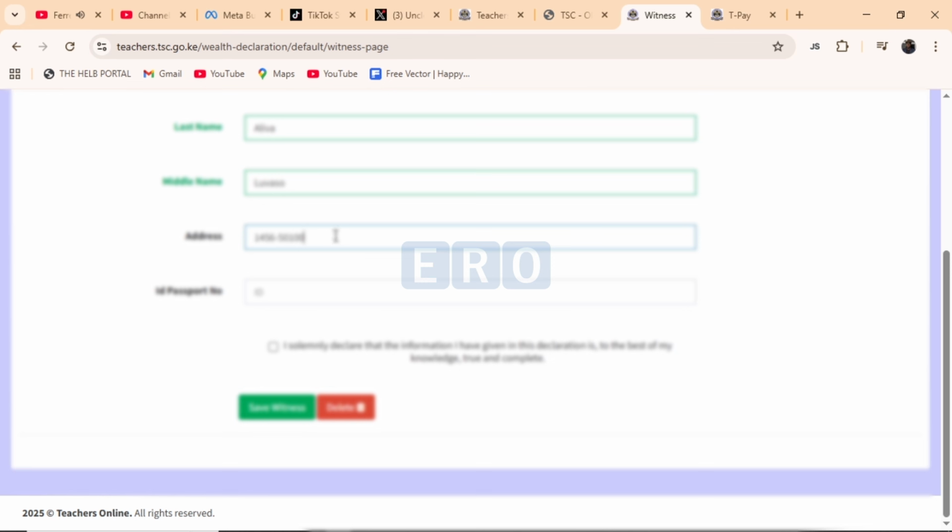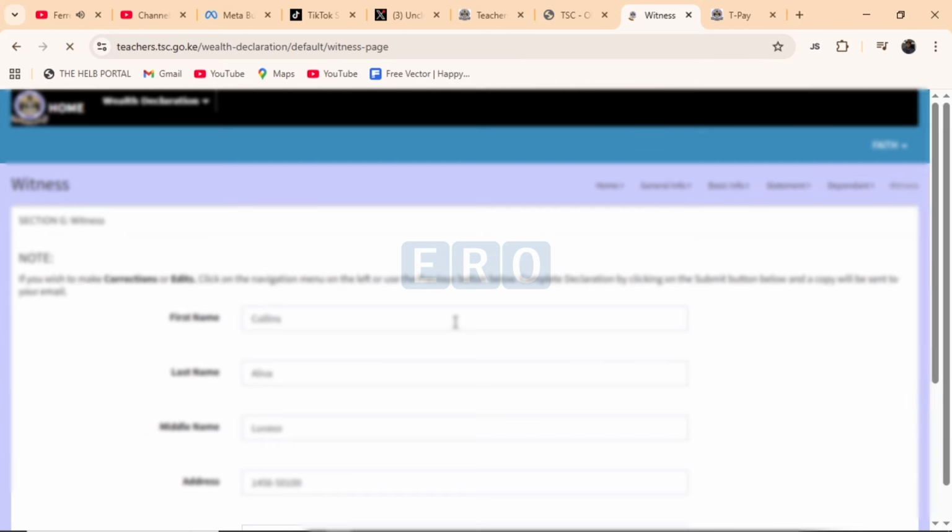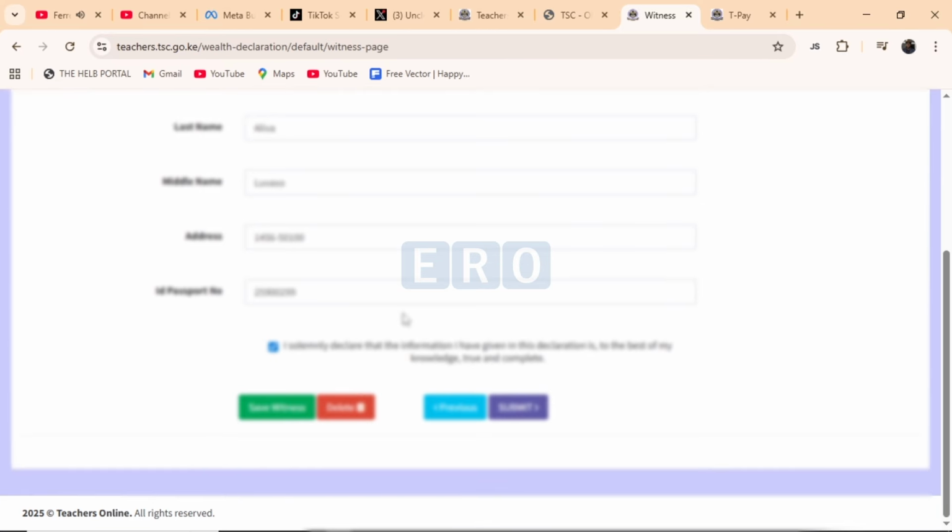Just like that, and then we'll put here the ID passport number. It can be an ID number or passport number. Then you'll click here to just say that the information you're giving is true, and then save the witness. Then it will save the witness. After saving the witness, now you can be able to submit this wealth declaration. Once you submit, a message will be sent to the owner of the account.